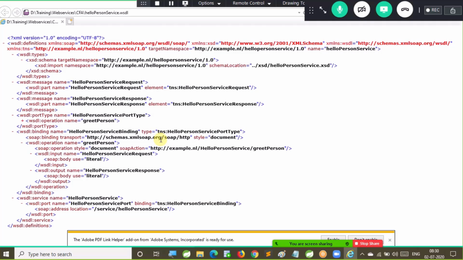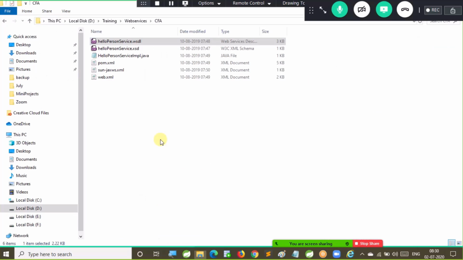So when you go for SOAP, these WSDL files play a very important role. Without WSDL, there is no web service. Blindly you have to believe that statement. If you don't know WSDL, that means you don't know SOAP based web services. Are you able to follow this?